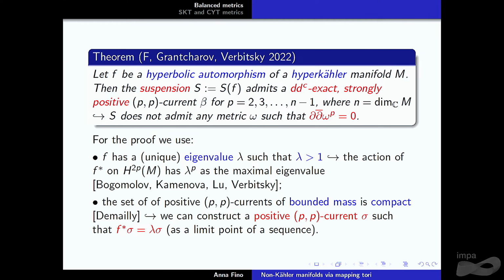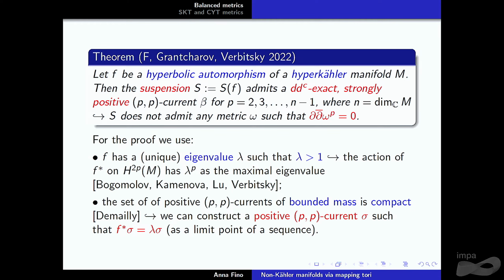In fact, it's not only that: we can show that it cannot admit any Hermitian metric such that any wedge power of the Hermitian metric is ∂∂-bar closed. So here we are proving that it's not SKT. I don't want to give many details about that, just a flavor. What we use heavily is the assumption on the diffeomorphism, so the fact that F has a unique eigenvalue lambda strictly bigger than 1, and then the action on the 2p cohomology has lambda^p as a maximal eigenvalue.